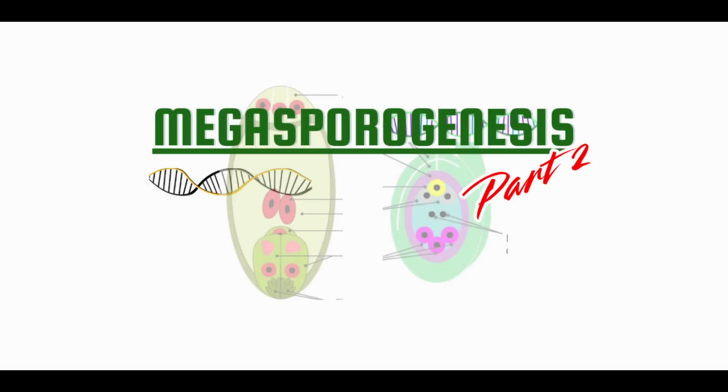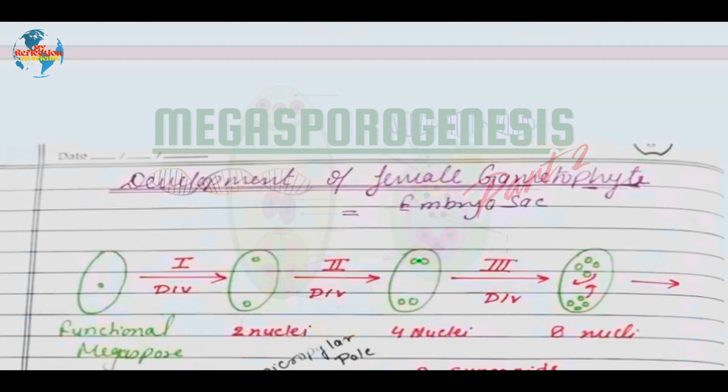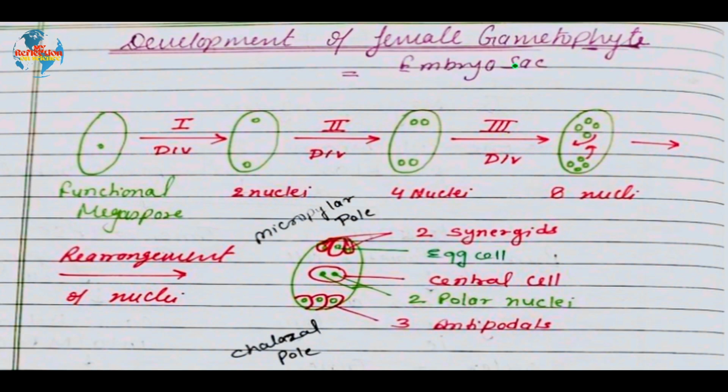Let's see what happens with this functional megaspore. So we are proceeding with the next topic, that is development of female gametophyte. Actually, this is the functional megaspore which is remaining inside the ovule after meiosis. Now, this functional megaspore is having which kind of nucleus? Haploid nucleus, right? Why is it haploid? Because it is produced after meiosis.